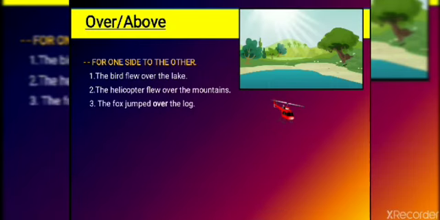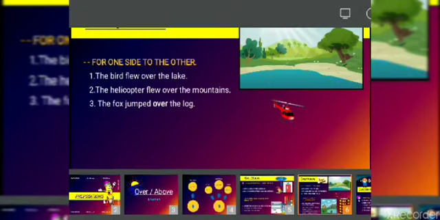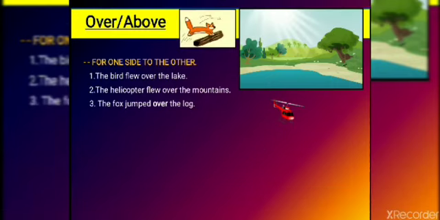Next is, the fox jumped over the log. Look at this picture now. See what the fox is doing? It is jumping over the log. If we say it is jumping above the log, then the fox would probably be jumping on the log only. There will be no sense of movement from one place to another, from one side to another. That will be a fixed location.